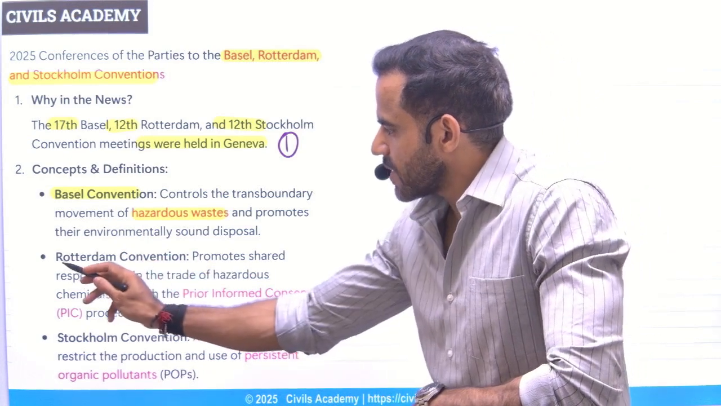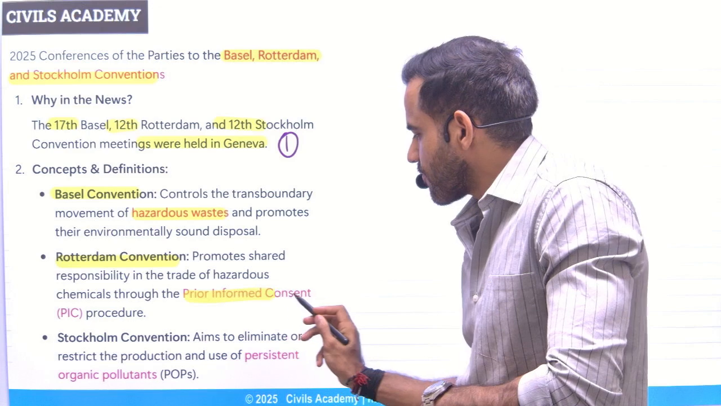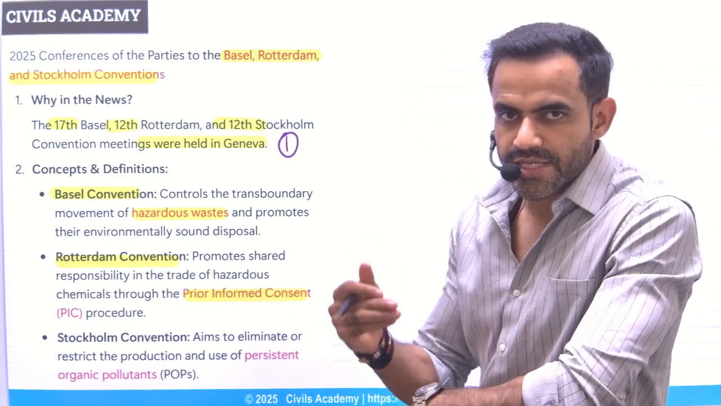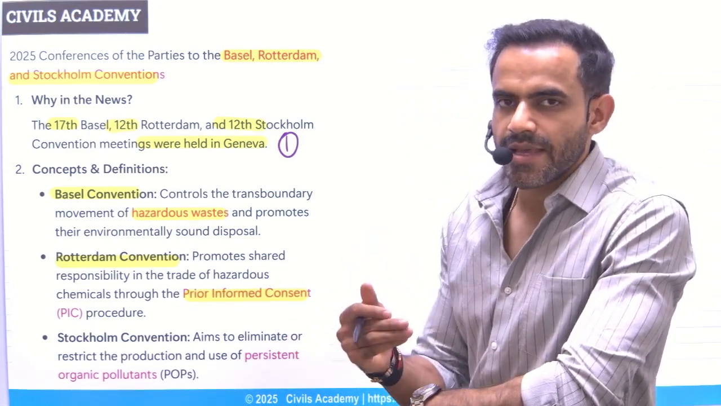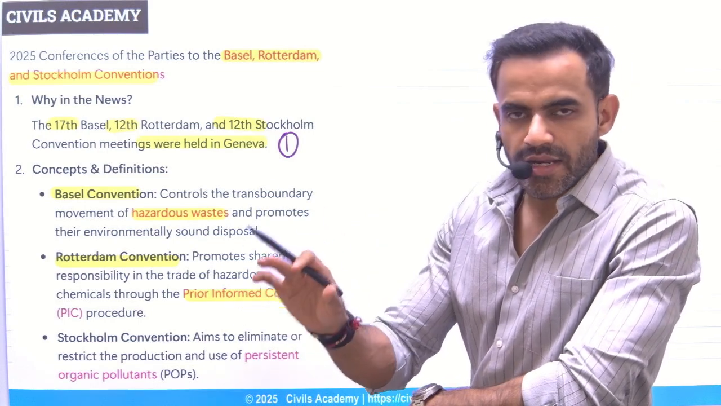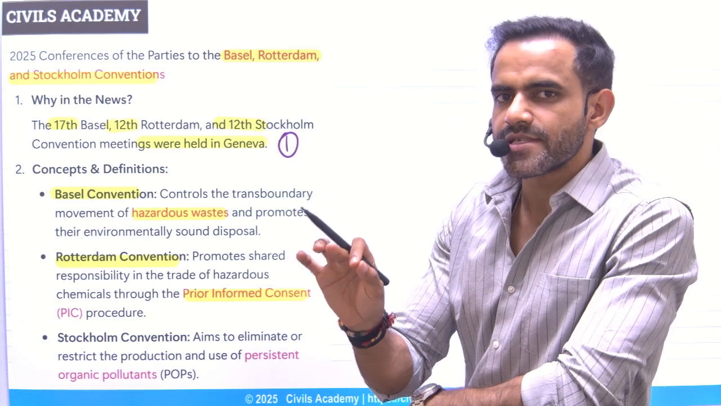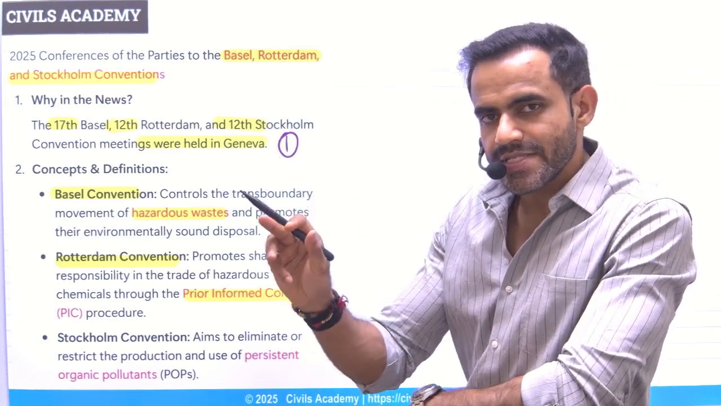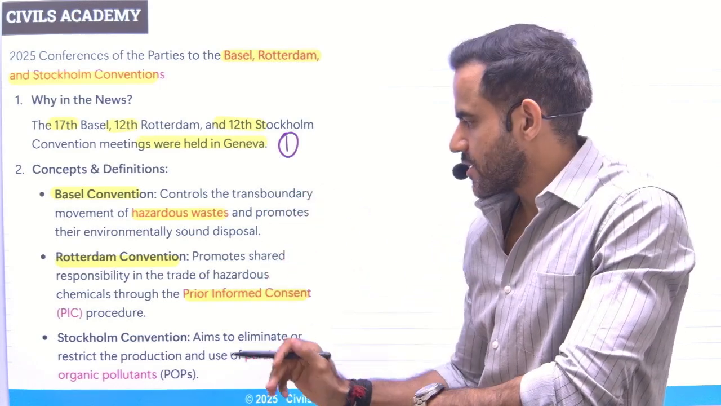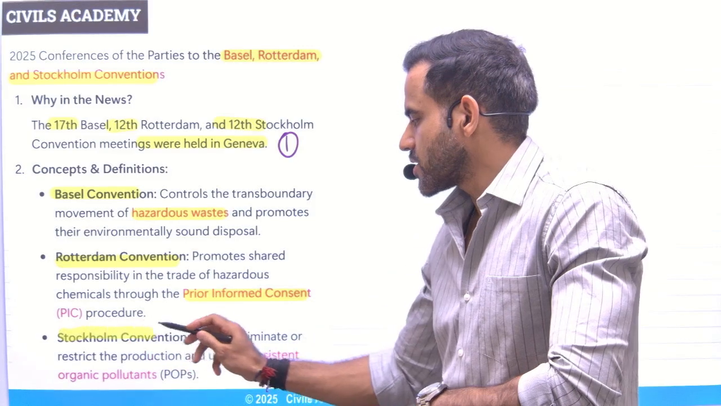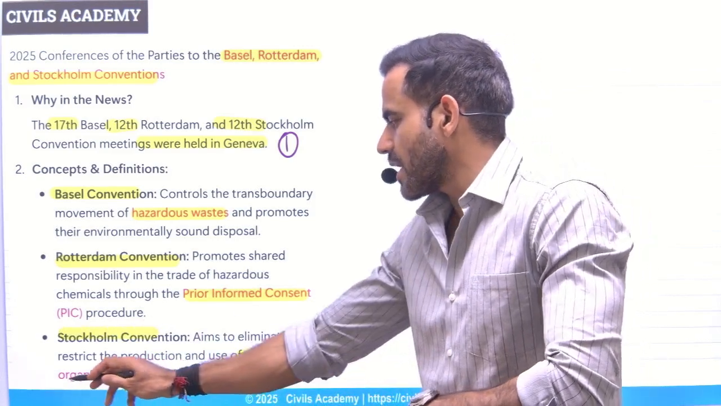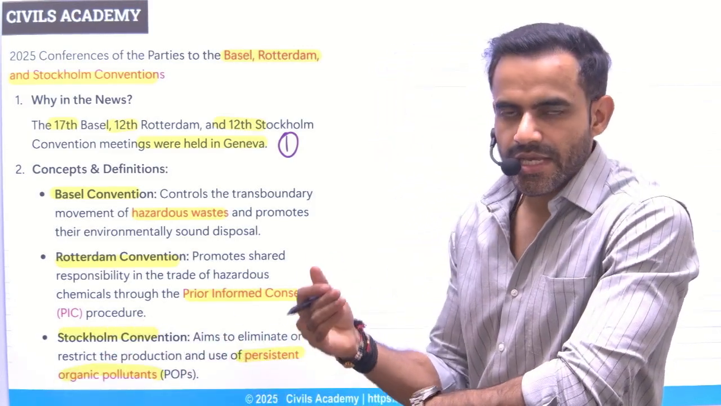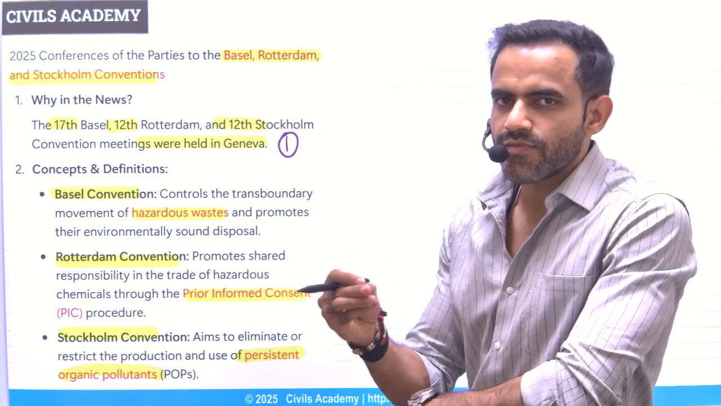Second is Rotterdam Convention, that is related to prior informed consent. In a very simple sense, you cannot export these chemicals to another country unless that country gives explicit permission to do so. Prior informed consent means they have given consent in advance. Third is Stockholm Convention, that is for persistent organic pollutants. That simply means it is very difficult to get rid of these pollutants.